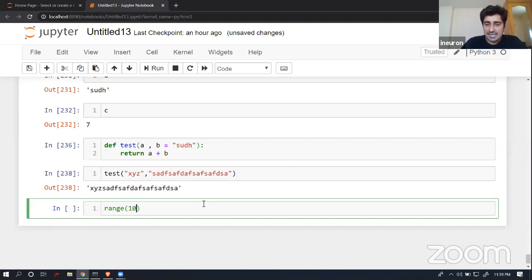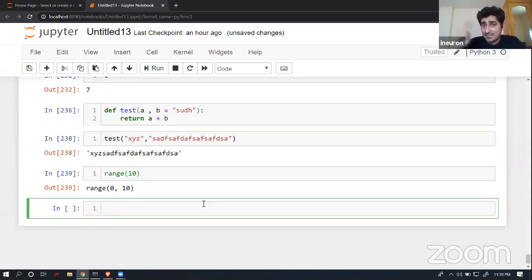Range generates data, so it always gives you an object. It is not giving me data, it's giving me an object. It will be able to give me data if I pass it inside a list, or if I iterate over it. So this is called a generator function, which generates a data set. If I wanted to create such a function by myself, how will I be able to create it? I'll try to talk about that.